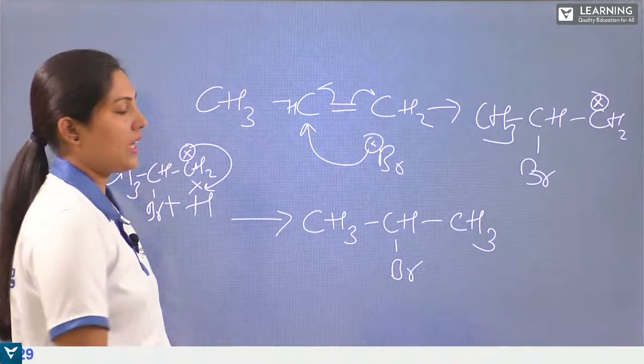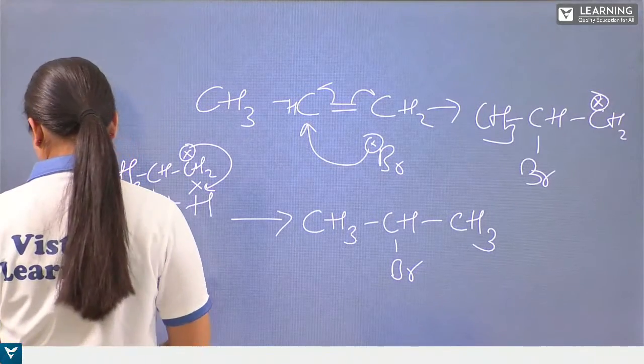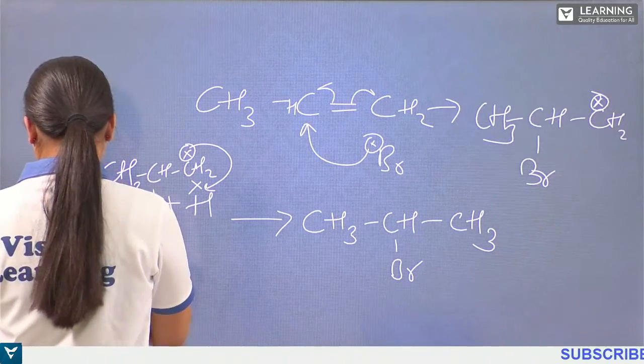So this is how the mechanism takes place. Hope you are understanding, students. Any doubt? I'll just give you the first step.